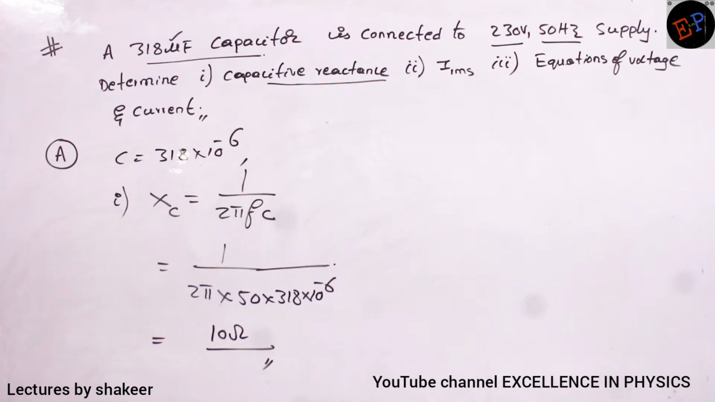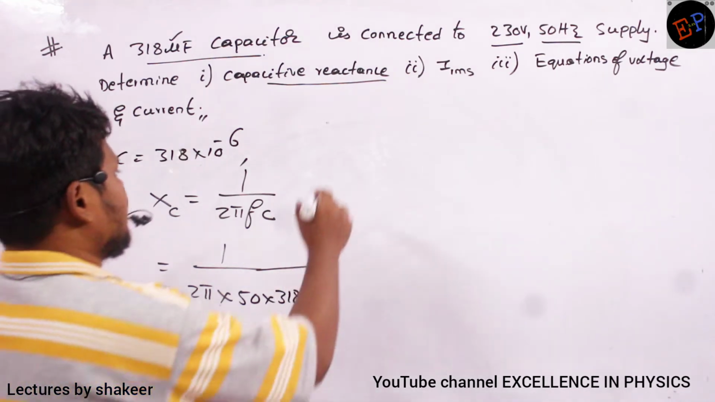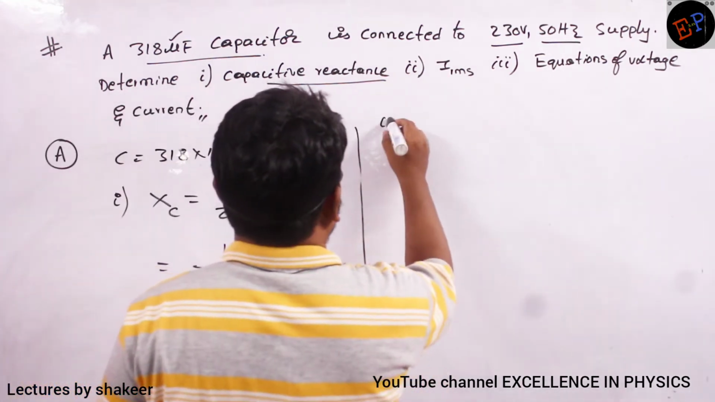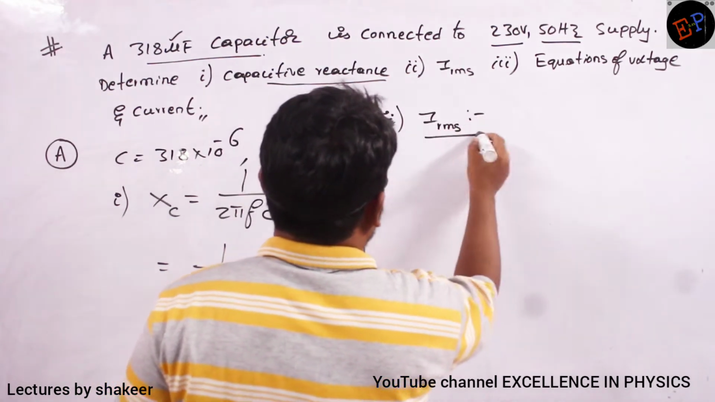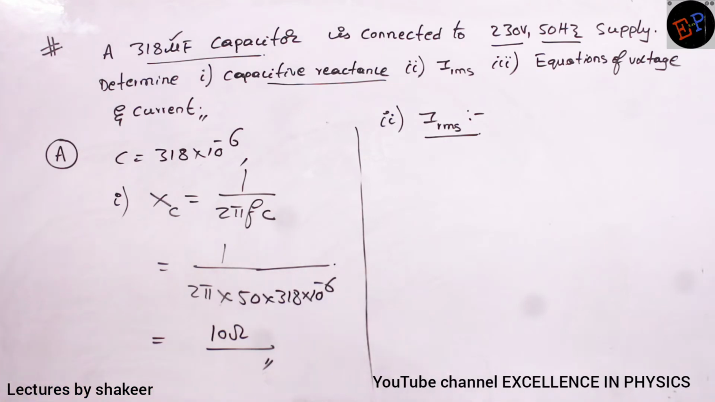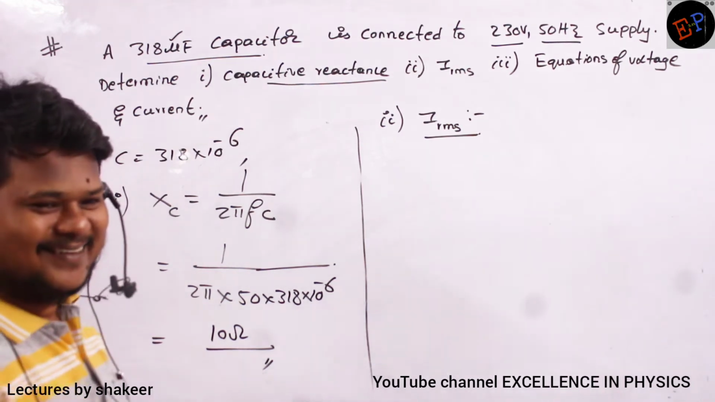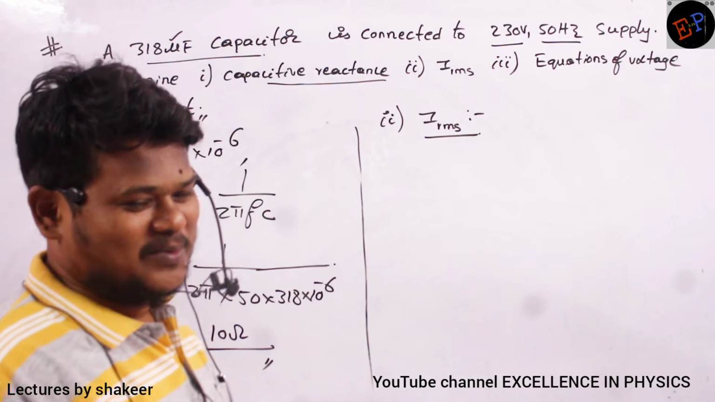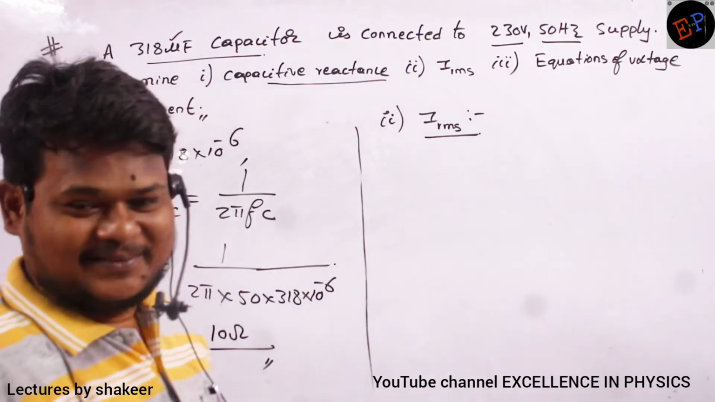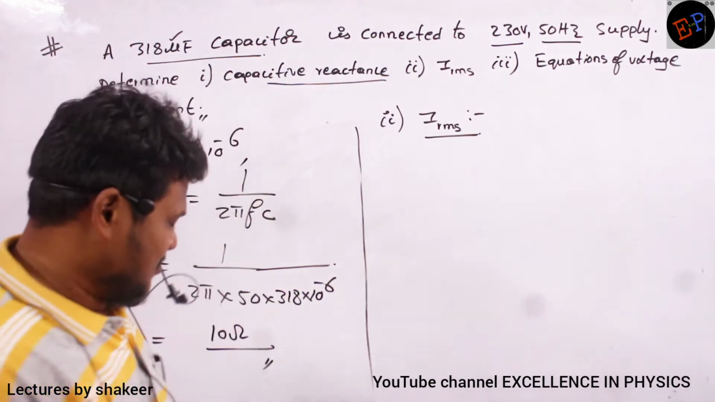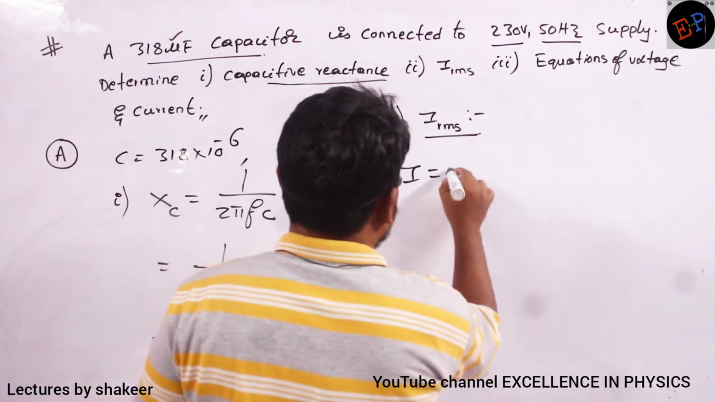So, next question. What is the next question he is asking? RMS value of current. IRMS. Can you say how I can calculate it? I naught by? I is equal to V by R.